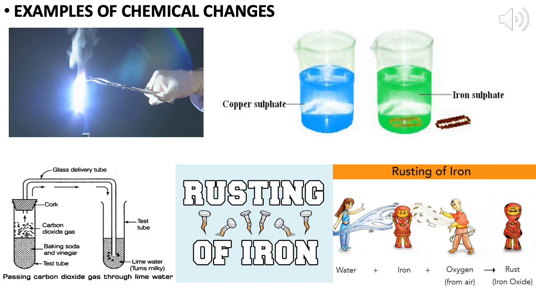One more method is mixing some metal with other metals, like stainless steel, which is made by mixing iron with carbon and metals like chromium, nickel and manganese, and it prevents rusting.